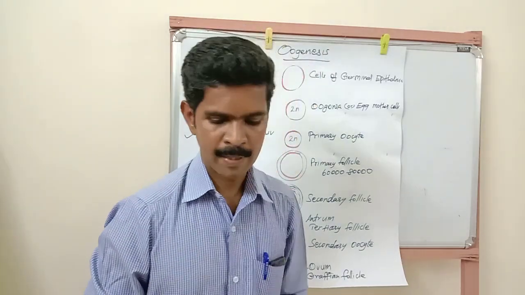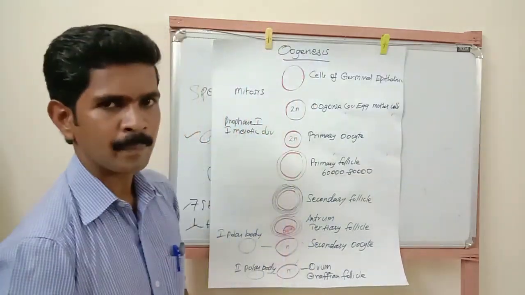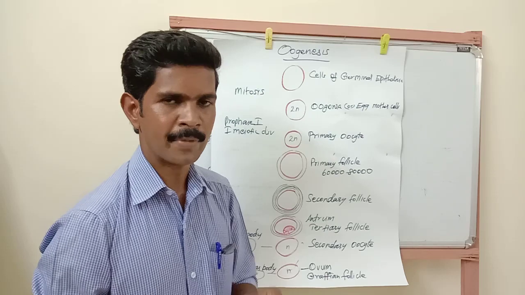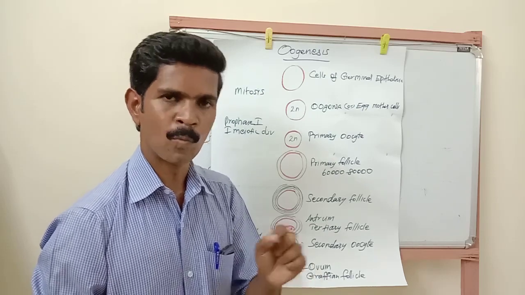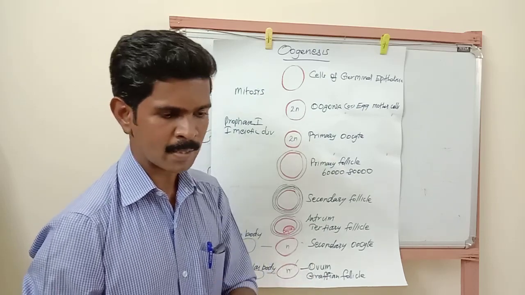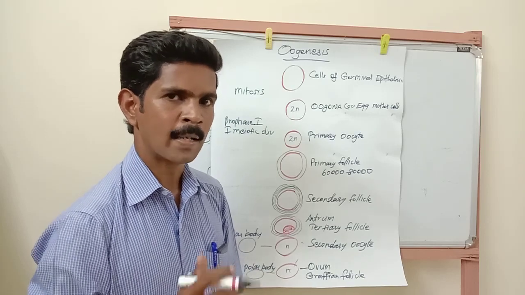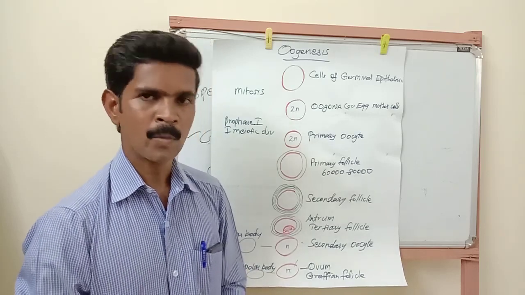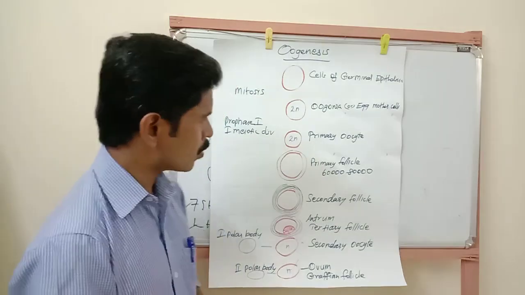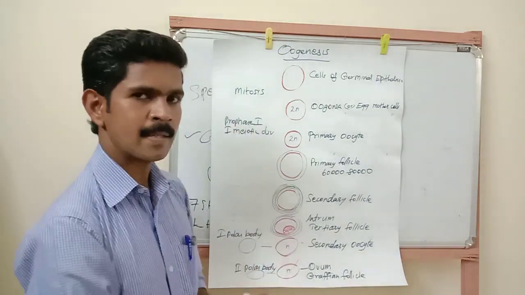Okay, oogenesis. Listen very carefully. Oogenesis means the process of formation of egg or ovum inside the ovary. The process of formation of ovum or egg inside the ovary is called oogenesis. Understand? This oogenesis process also takes place in some steps.